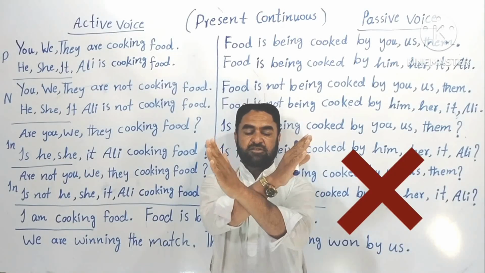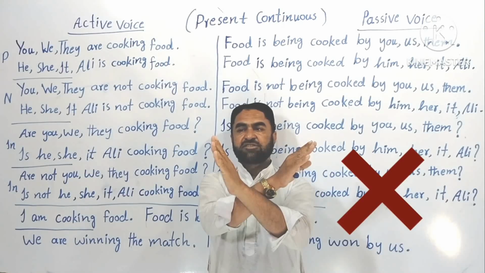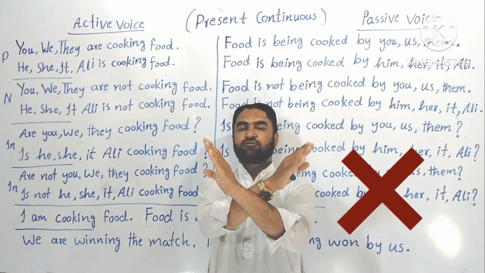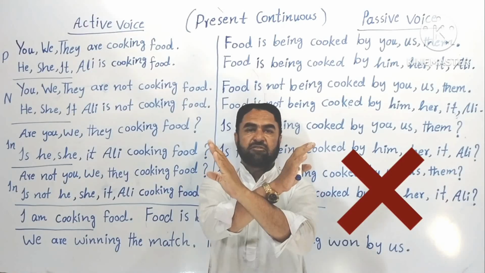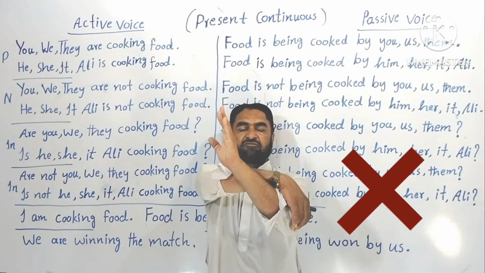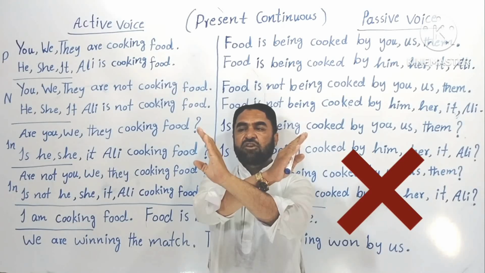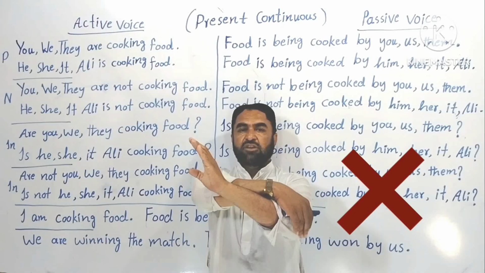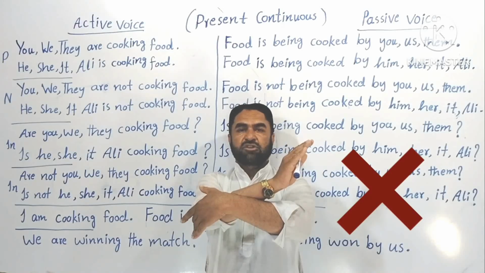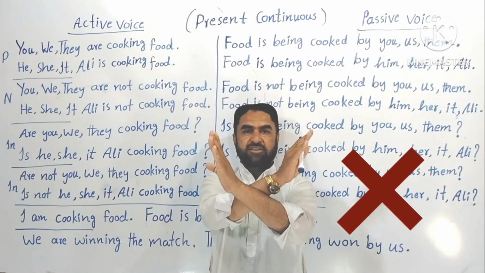Can you see this? You can say X sign. Exactly the same, you can say. Now look at this. This is the subject of active voice, and this is the object of active voice. This is the subject of passive voice. This is the object of passive voice. Understood? Now you can see the subject of the active voice becomes the object of passive voice, and the object of active voice becomes the subject of passive voice. So you have to keep this thing in mind. This sign, I mean the X sign. Okay.